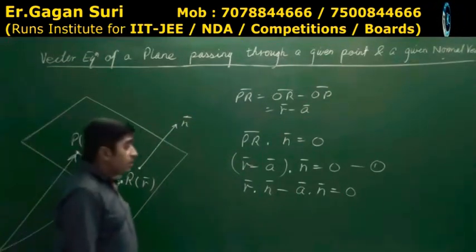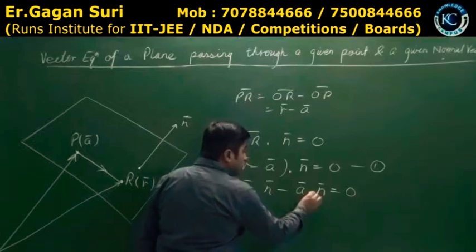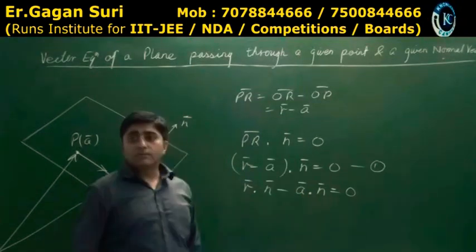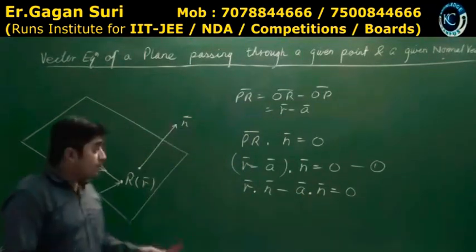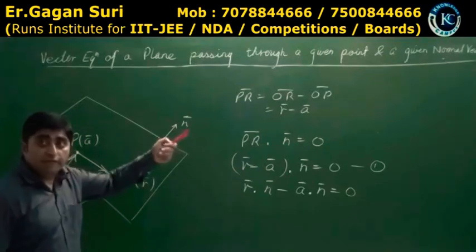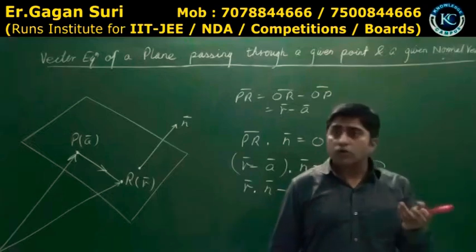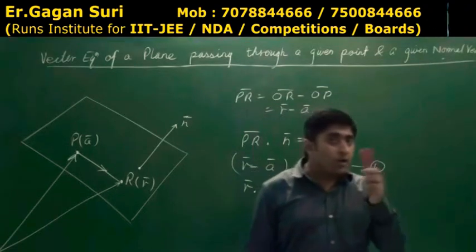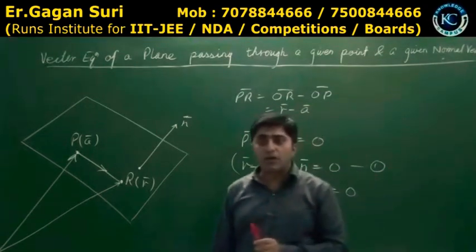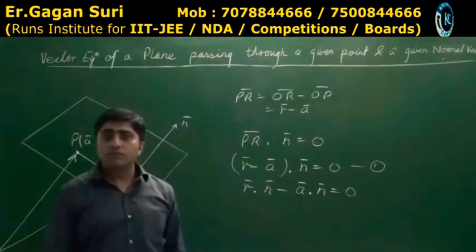Now my claim is that A dot n will be a numerical value constant. Why? A fixed it or n fixed it, which is given in the question. So these points are fixed. और उसका डॉट तो आपको ना i को i से j को j से k को k से multiply then we get the numerical value.